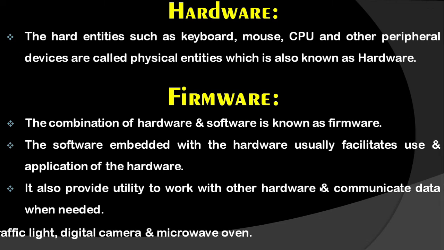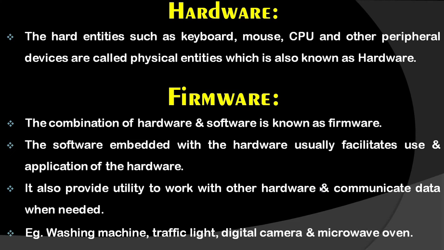For example, washing machine, traffic light, digital camera, microwave oven. In that traffic light, if you will see, whatever the traffic signals are everywhere, that device is called hardware. But if you will see that automatically the light will get changed after a certain time duration. So that change of light after certain time duration took place just because of the software. And that traffic light is a hardware. And when both combine, that is called firmware.